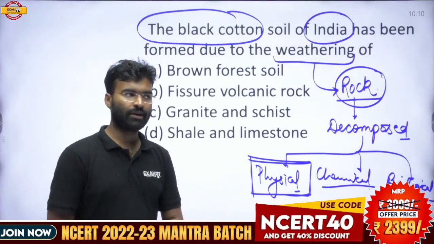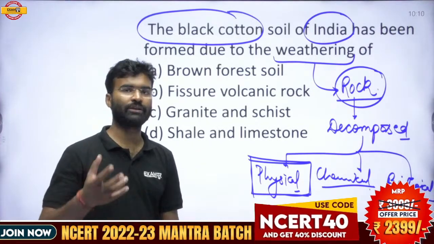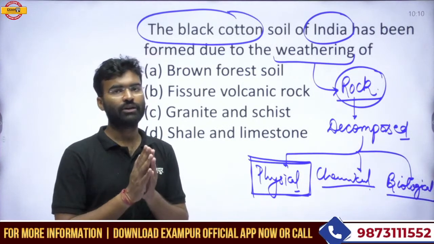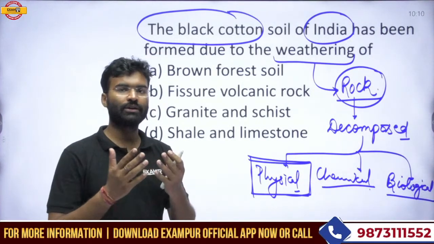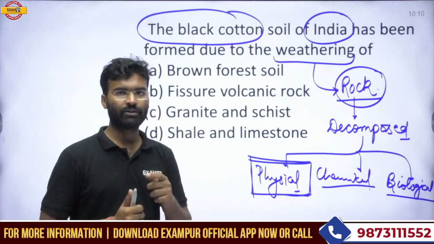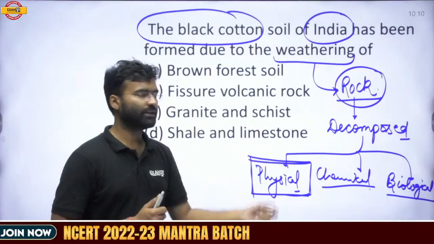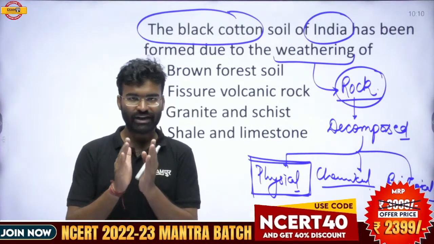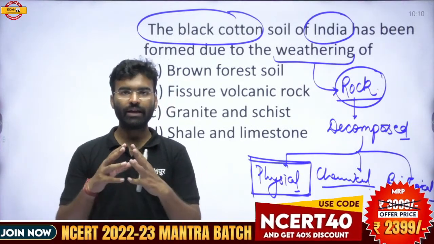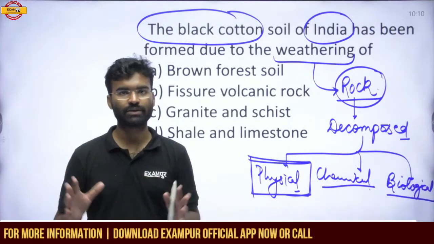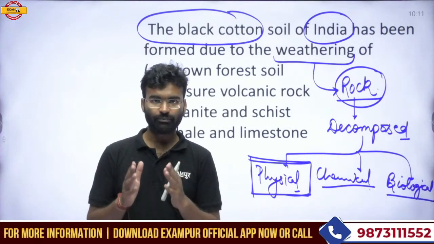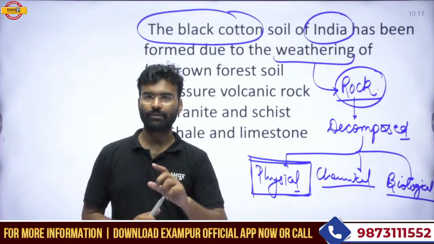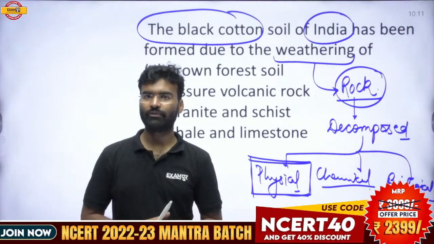If any rock is located at a particular place and, due to the impact of temperature, pressure, and other physical factors, that rock gets fragmented, then such type of weathering is called physical weathering. If due to a change in the chemical composition any rock gets fragmented or decomposed, then such type of weathering is called chemical weathering.